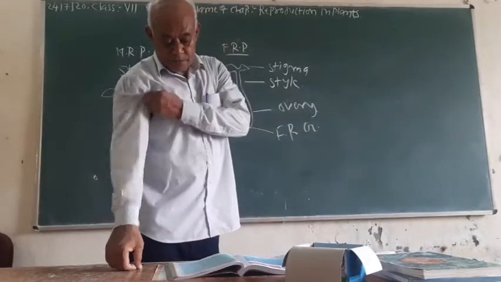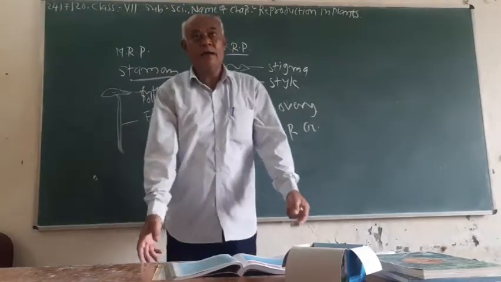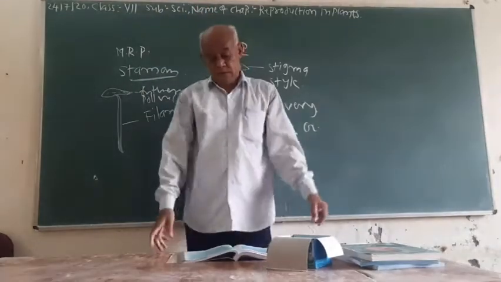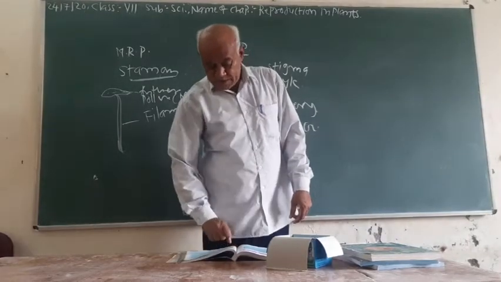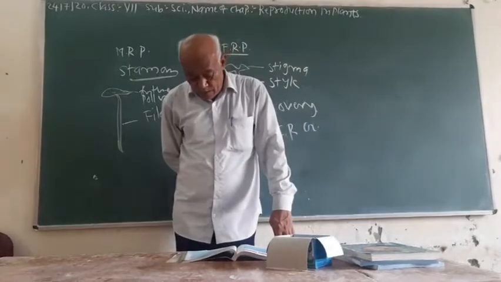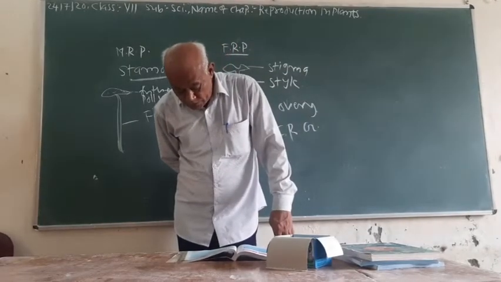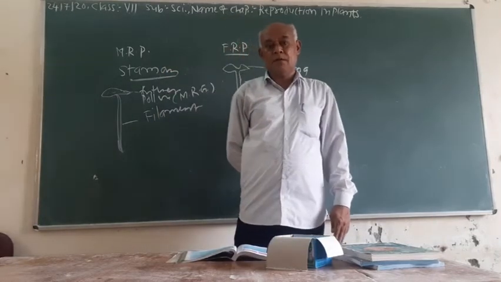So, this is the difference between self-pollination and cross-pollination. This is the answer of question number 6. Now to question number 7. How does the process of fertilization take place in the flower?